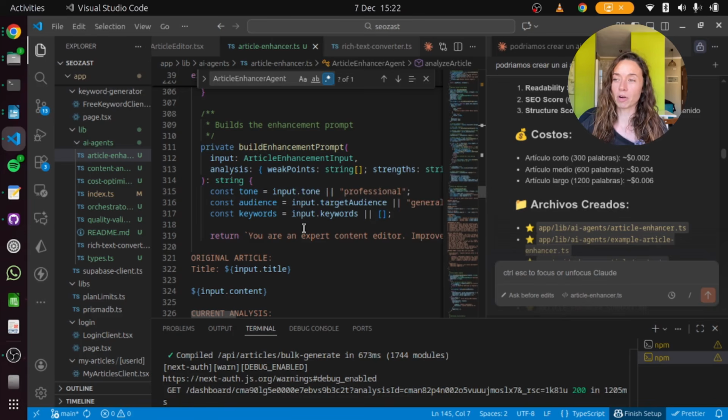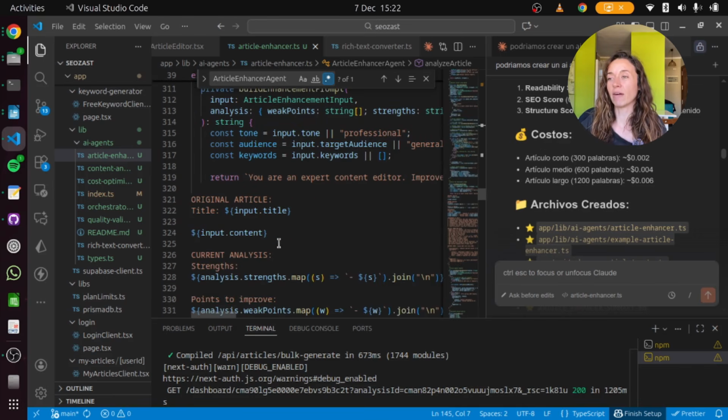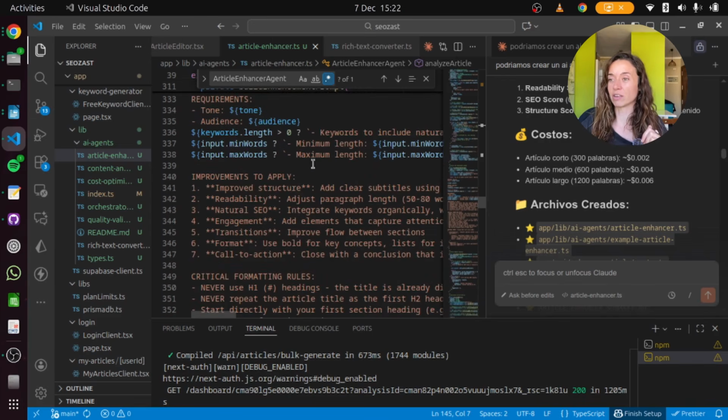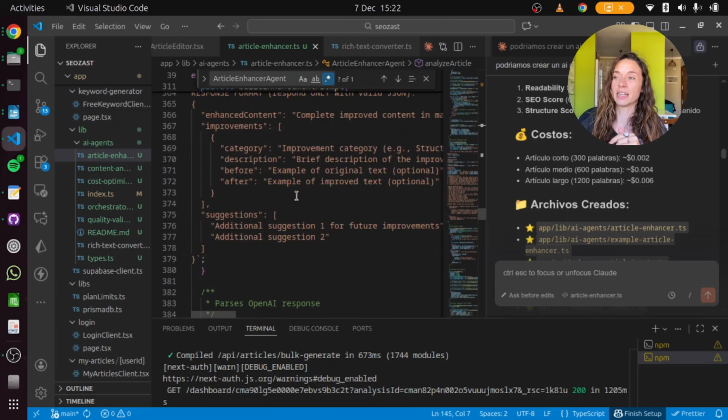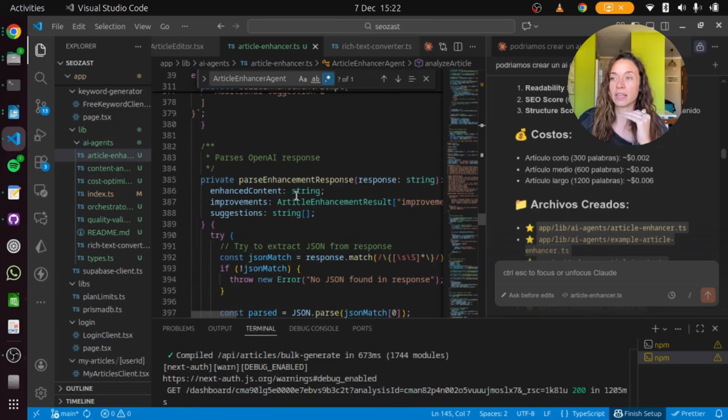We have a prompt for creating the articles. We have a different prompt before, in case we always need to call AI, and then in here we have a prompt that explains how to improve these articles, following the rules and the categories, suggestions like keywords, everything to improve the SEO.